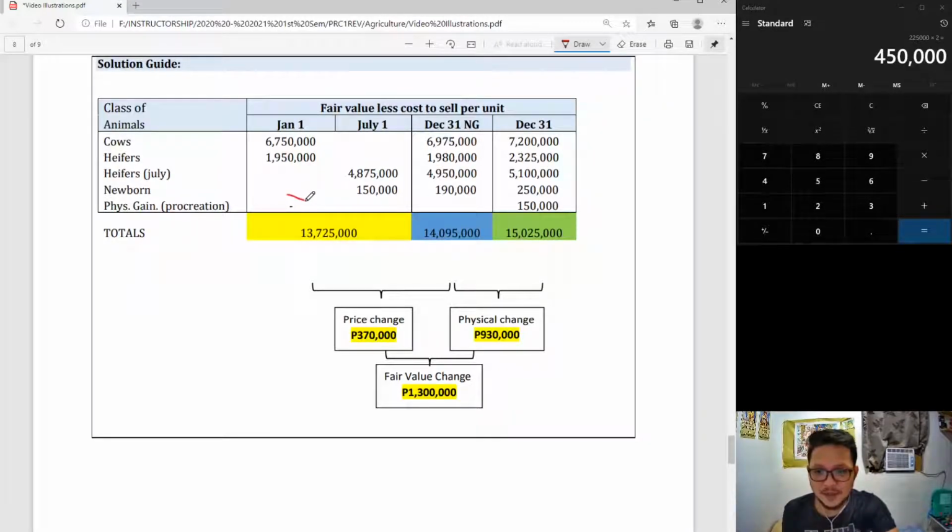So itong apat na to, their total is 13,725. Itong apat na to naman, ang total nila is 14,095. And itong limang to, their total is 15,025, giving me their differences of price change and physical change as follows, and fair value change.